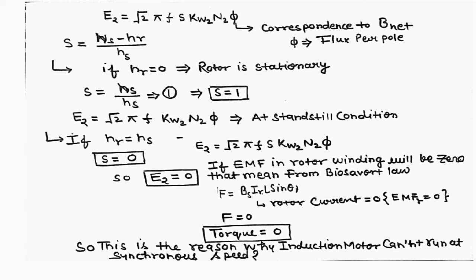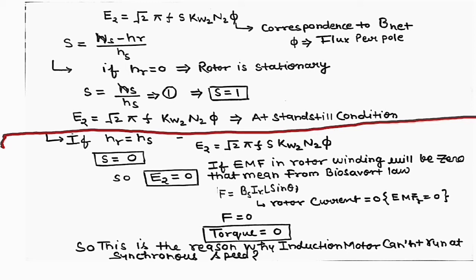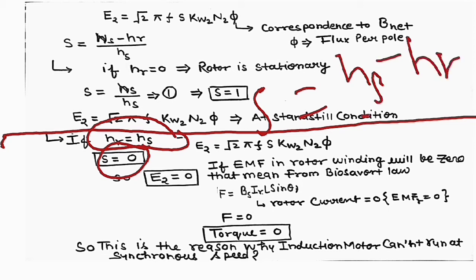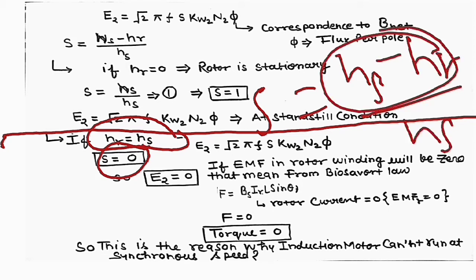Okay, the second question arises here: what happens when the rotor is rotating at synchronous speed? In short, we can say the rotor is rotating at synchronous speed, so the slip is 0. Why is slip 0? Because we know slip is equal to (ns minus nr) divided by ns. So if nr is equal to ns, then this is equal to 0. So that's why the slip is 0.